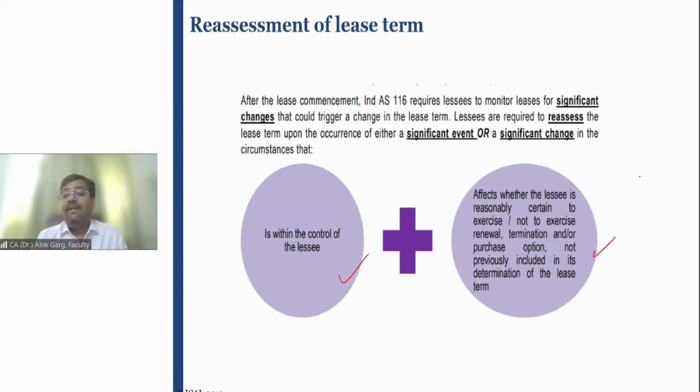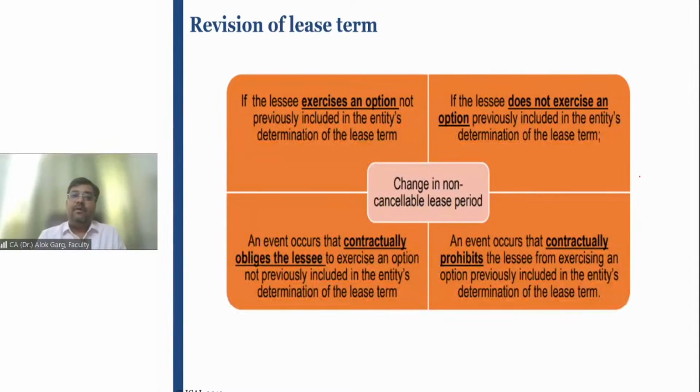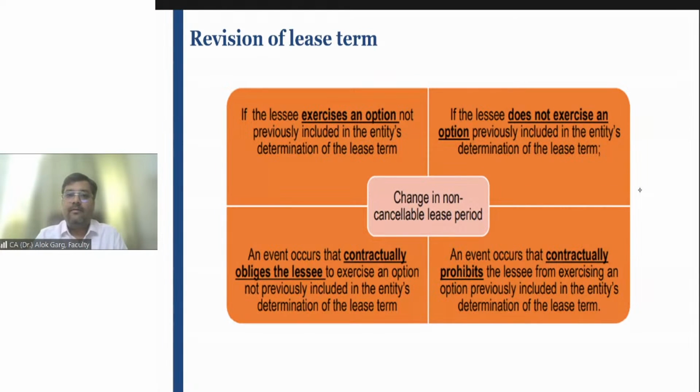Second, it should have affected whether the lessee is reasonably certain to exercise the renewal option, or not to exercise the termination option, etc. So because of this judgment regarding ORP and OTP, the reassessment has to happen in case of any significant event, right, friends? And the lease term has to be changed. Sir, what will be the impact of change in lease term? Of course, your accounting will change, right? You understand that? Okay.